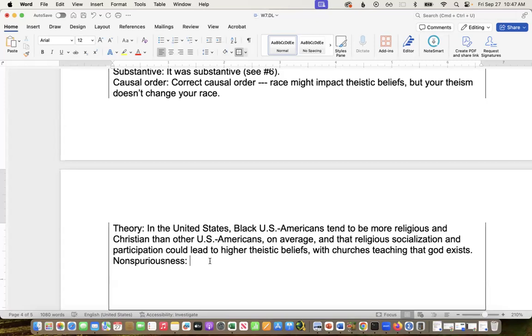If you start out with an independent variable that's not something like race or gender, or age, though you could think about something like generation, but if you have an independent variable that starts a little bit further down, with a belief or something else, it's easier to think of if there's something spurious. But for something like this, I can't think of a variable that would precede race that would explain away the relationship. And so I'm just going to write that: I can't think of a preceding variable that would explain away the relationship.